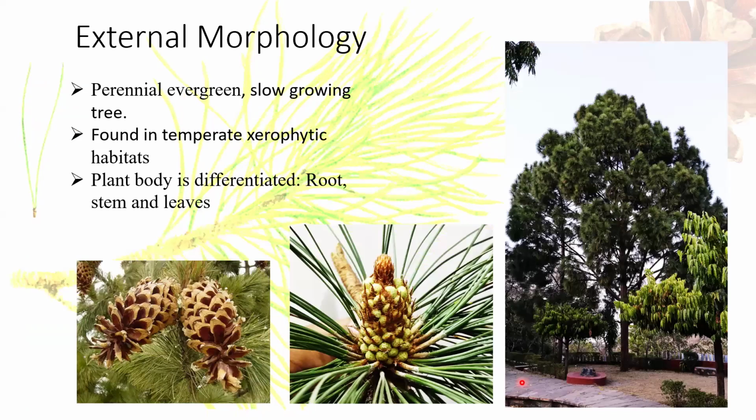External morphology. Pinus is a perennial evergreen tree and is a slow-growing tree. It is basically found in temperate xerophytic habitats. The body is differentiated basically into root, stem, and leaves.